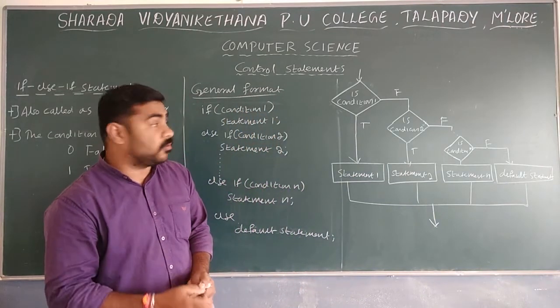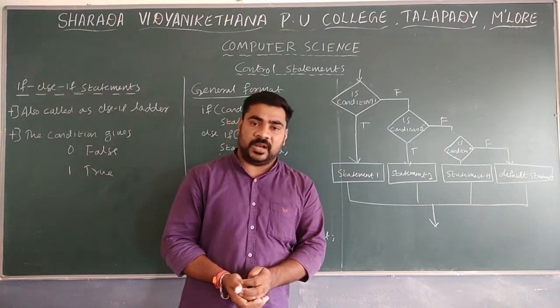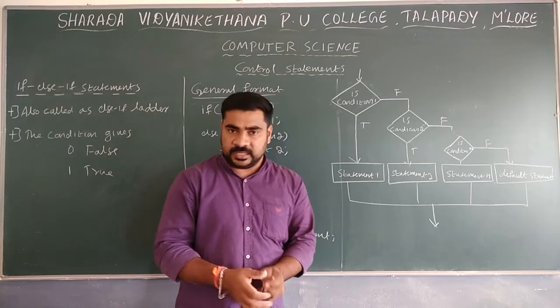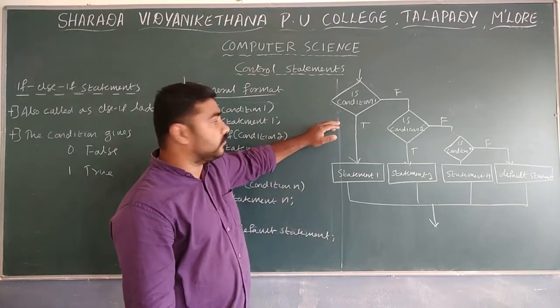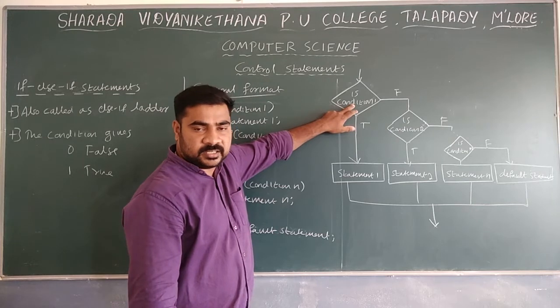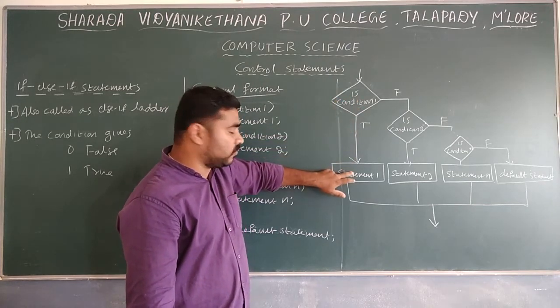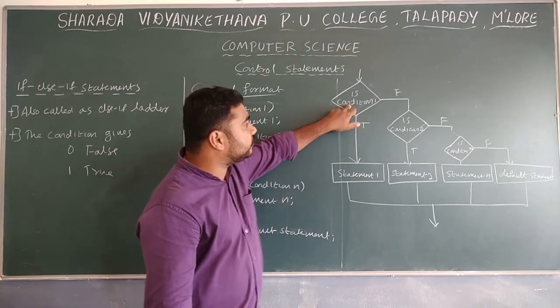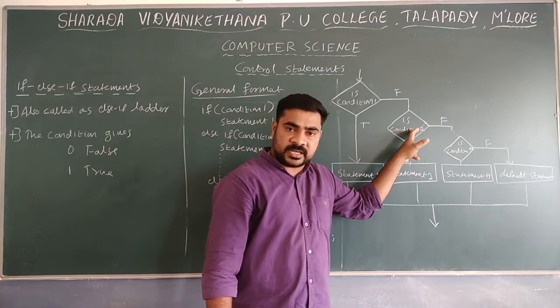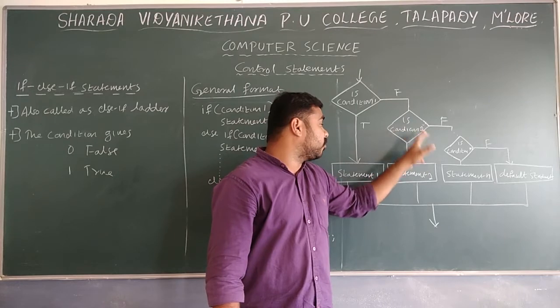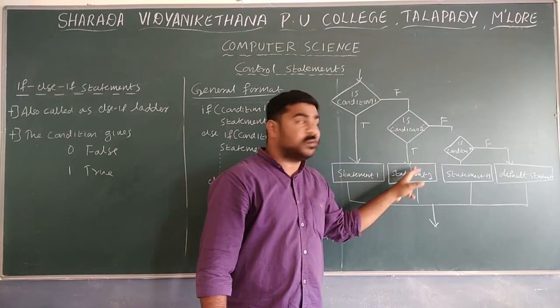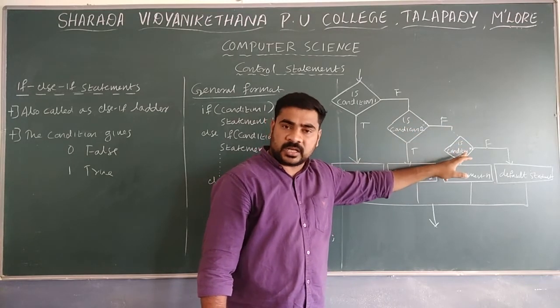Remember, this is the flow chart for the else if ladder, or the if else if. First, condition 1 is tested. Whenever condition 1 is true, statement 1 is going to execute. Whenever condition 1 is false, then move to test condition 2. When condition 2 is true, statement 2 executes. When it is false, check condition 3.